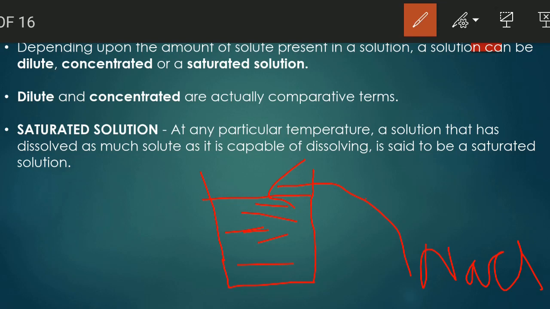And this is happening at room temperature. Make sure to note this point. It is happening at a particular temperature. So the point at which if you add more salt to it, it won't dissolve, that point is called the saturation point. So a saturated solution means at a particular temperature, a solution that has dissolved as much solute as it is capable of dissolving is said to be a saturated solution. Note the point, at a particular temperature.